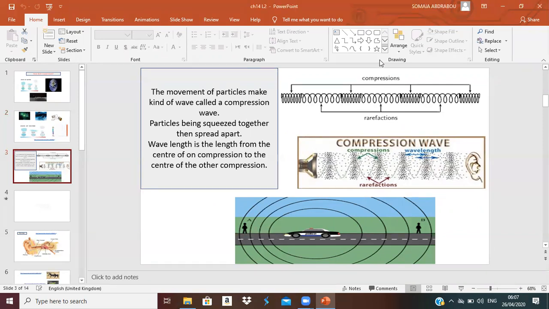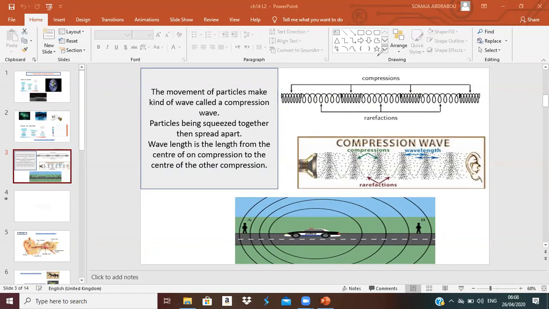Here it is the compression, okay, then it becomes easy, with space between them, then becomes tight, then easy, then tight. So when the sound waves become tight to each other, we call it compressions, okay? Compressions are the tighter waves and rarefactions are the open waves, okay?